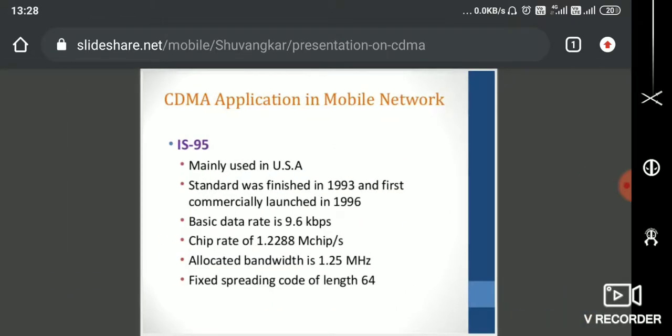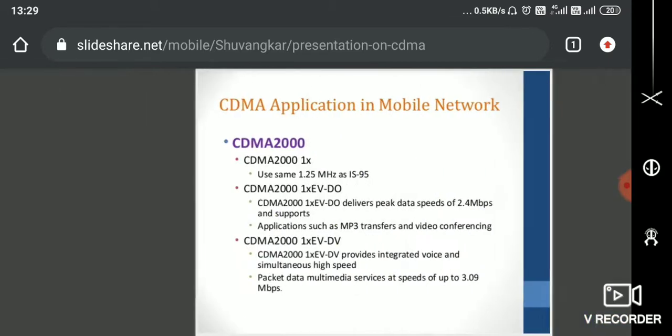And finally, the applications. IS-95 is the first CDMA standard, which is used in the USA, and which was standardized in 1995. The basic data rate is only 9.6 kbps. The chip rate is 1.22 M chips per second, and the allocated bandwidth is very small, 1.25 megahertz. A fixed spreading code of length only 64 is used.